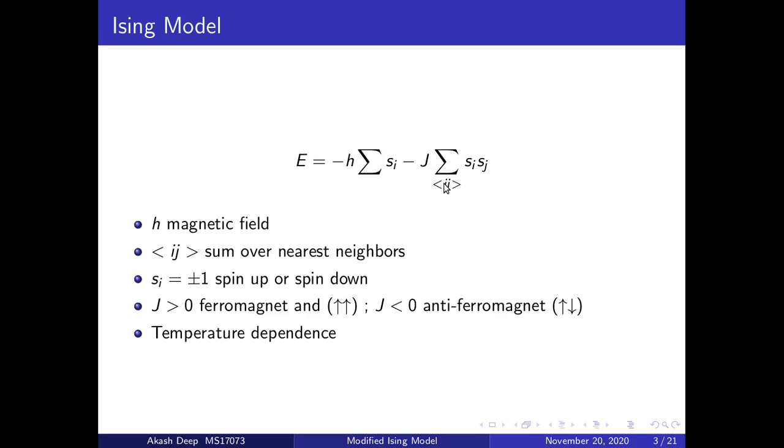This interaction term also depends on the nature of J. If it's greater than 0, then it's ferromagnetic in nature, where spins prefer to align in the same direction, and if J is less than 0, the spins prefer to align in the opposite direction, which is the antiferromagnetic configuration. The temperature also plays an important role here. The temperature basically increases the entropy of the system and hence the disorder.